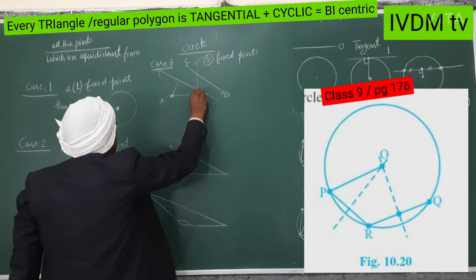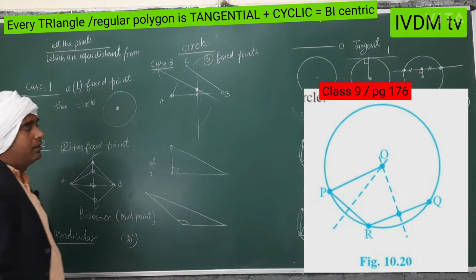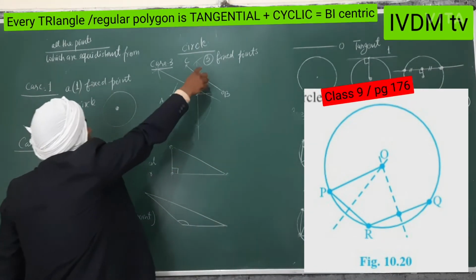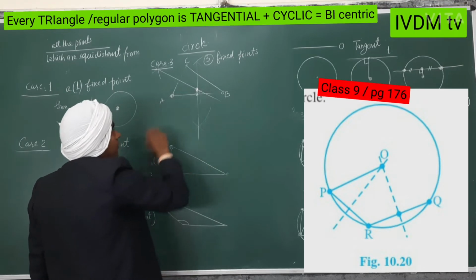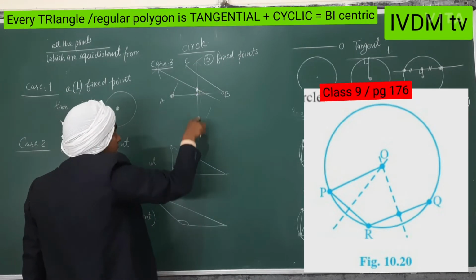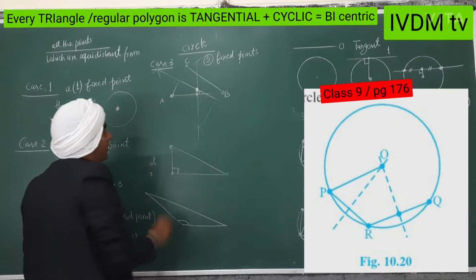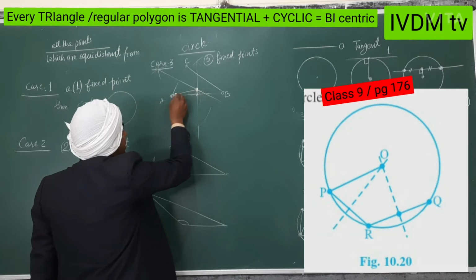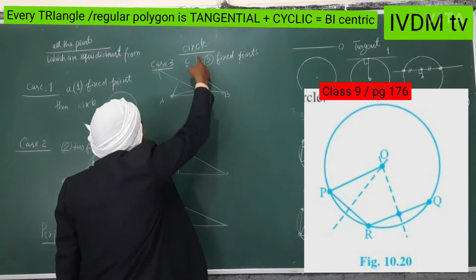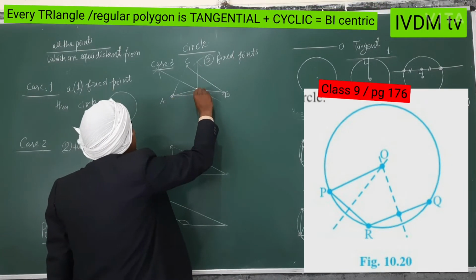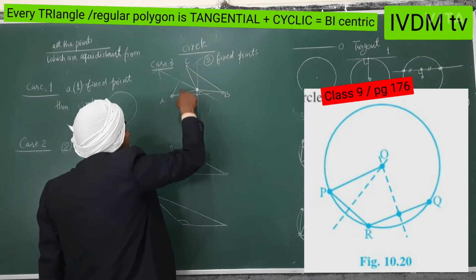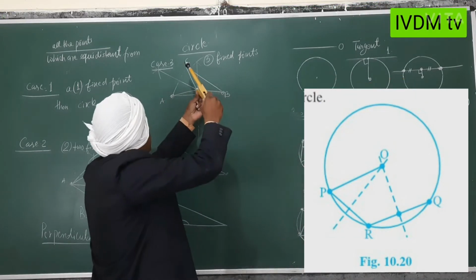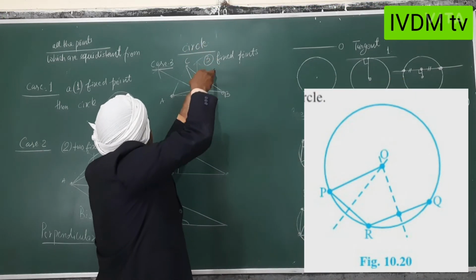You know, this is the point which is equidistant from all the 3 fixed points. This is the point, because it lies on this line and also on this line. This is the crossing point. So using this theorem 2 times, this point will be equidistant from A and B, because it lies on this line, and from A and this also. So all these 3 will be equal, and you will get a center. You will make a circle.